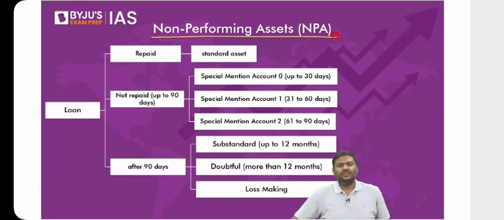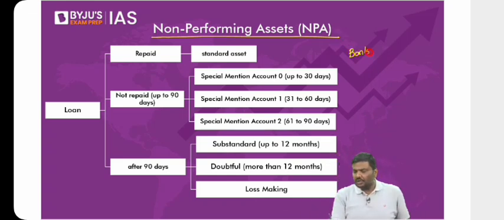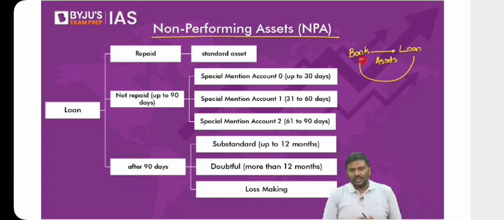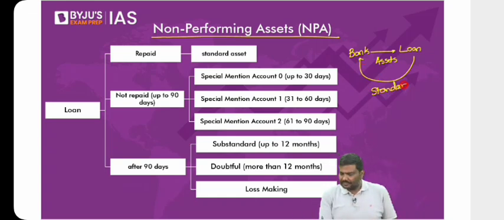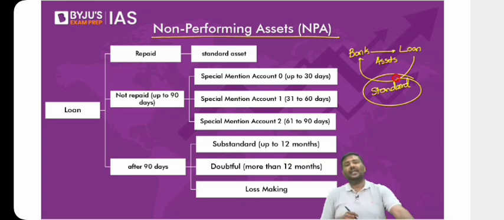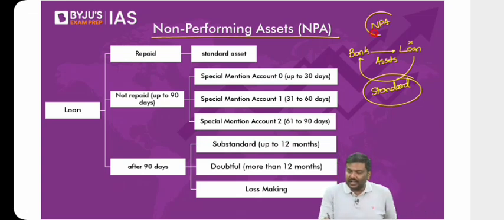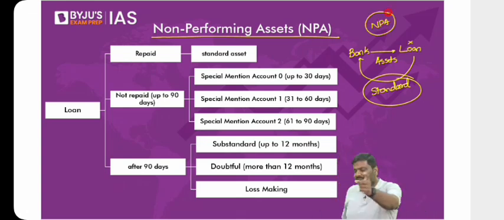Okay. Now, what is this concept of a non-performing asset? Let's start. A bank will issue loans. Loans are nothing but assets. If the borrower repays the loan, this asset is called a standard asset. If the borrower, that is the person who has taken the loan, doesn't repay the loan, then this is called a non-performing asset. Any difficulty? You will take a loan from a bank, you will pay the loan back.